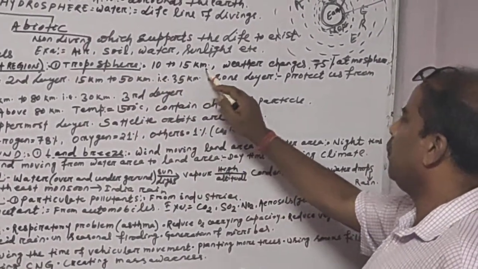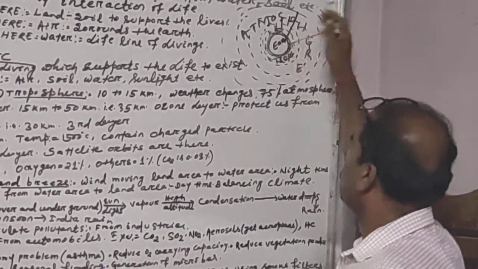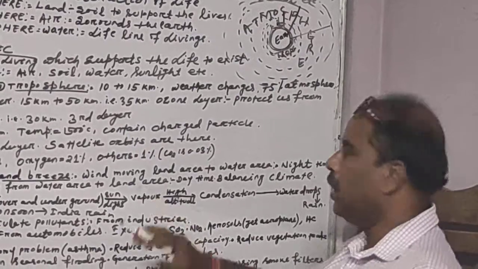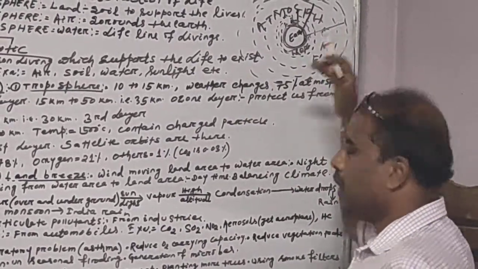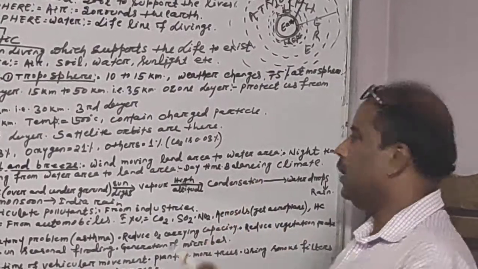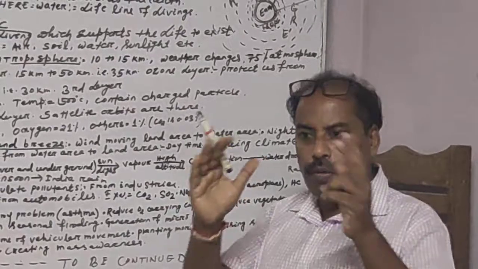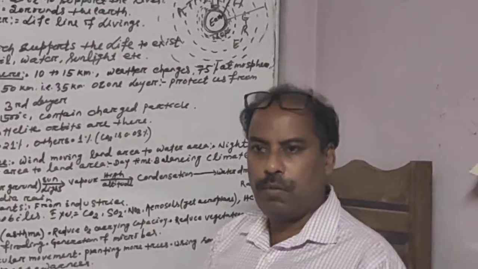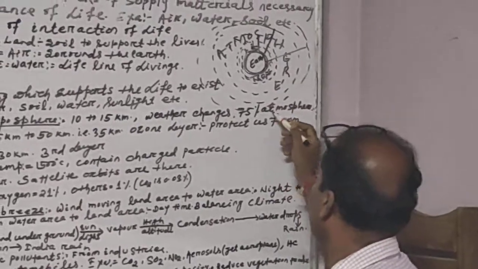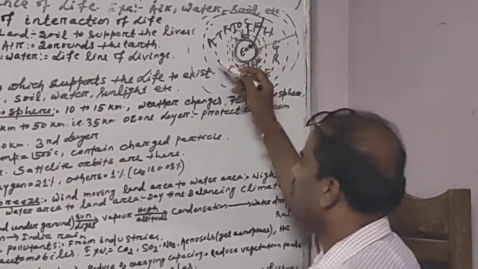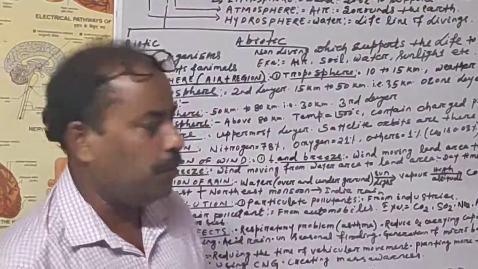So it is 10 to 15 kilometer. Weather changes take place in this area only. Outside there will be no such type of changes. In this area there are more weather changes. 75% of the air is found in this troposphere, so the troposphere is the denser part. Here more and more gases, more air are occupied. That is called, 75% of the atmosphere is found in the troposphere. This is our troposphere. Then we will come to the stratosphere.